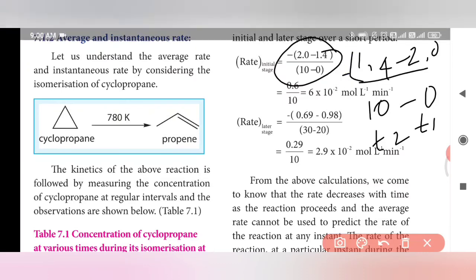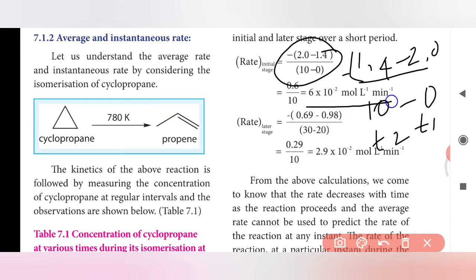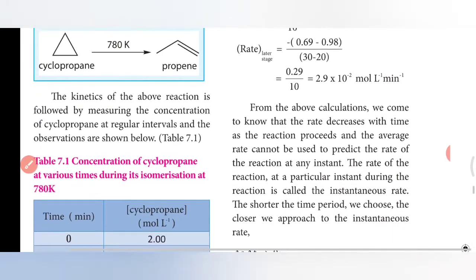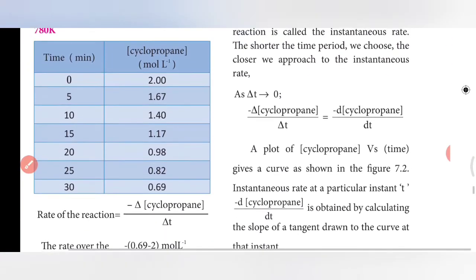After we derive, we will get the answer of 0.6, minus into minus gives plus 0.6 divided by 10, and the rate of reaction is nothing but 6 into 10 power of minus 2 mole per liter per minute. Okay, and the later stage means that is nothing but 0.69 from this.